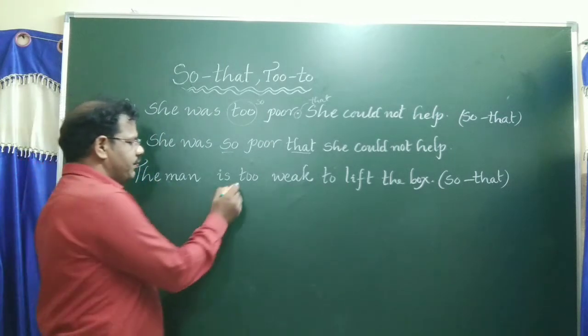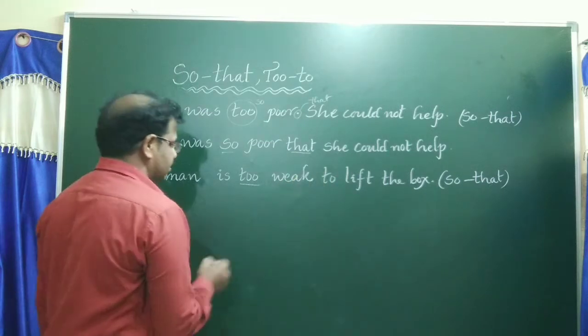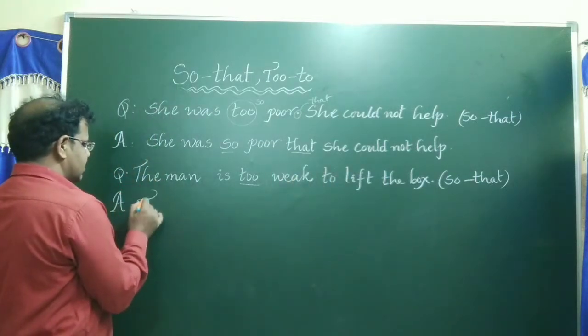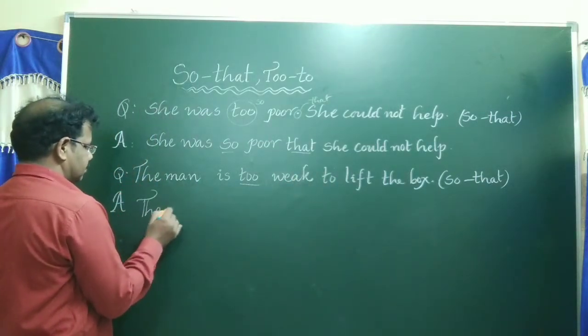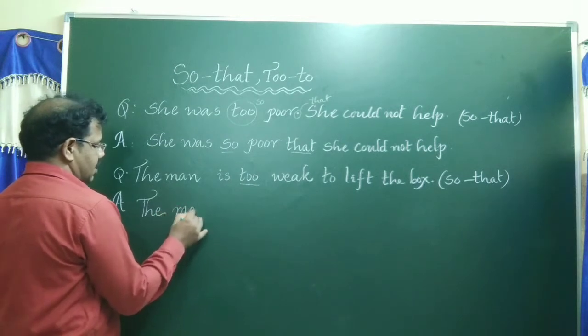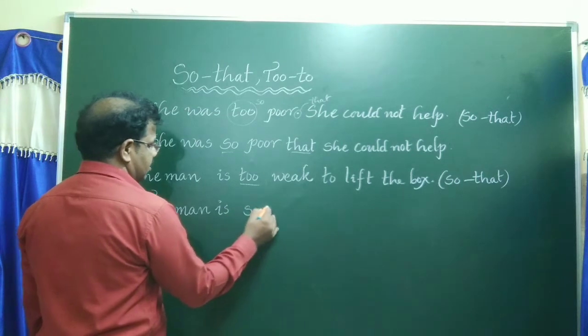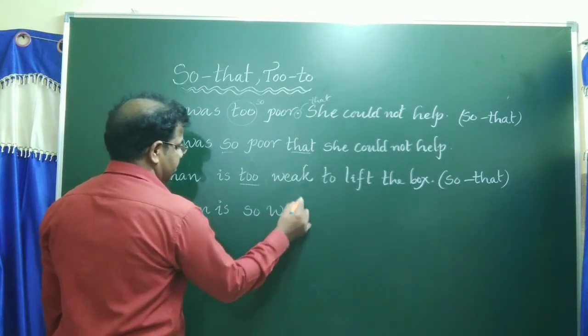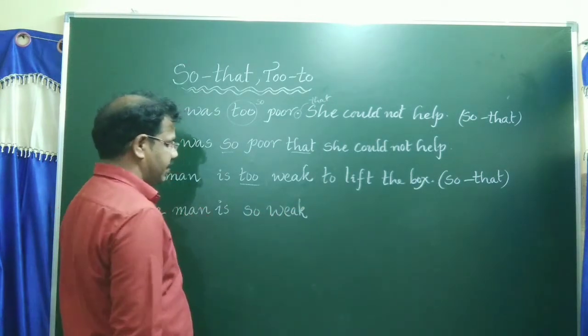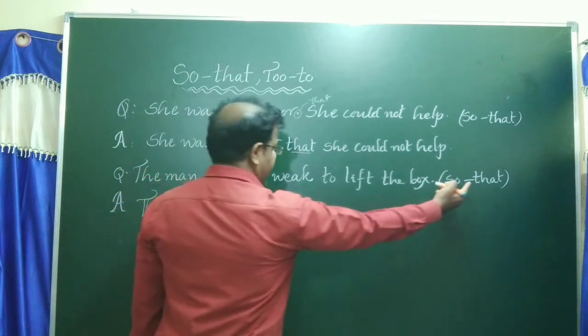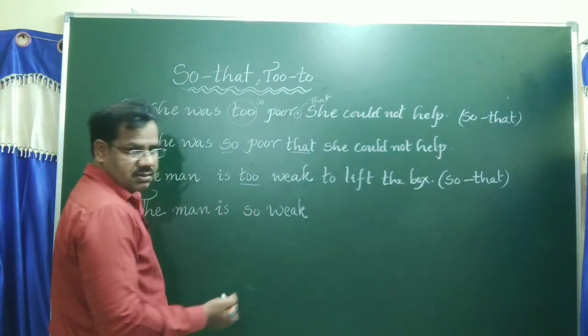In the place of to, should apply so. Now answer is, the man is so weak. Should apply conjunction is that.